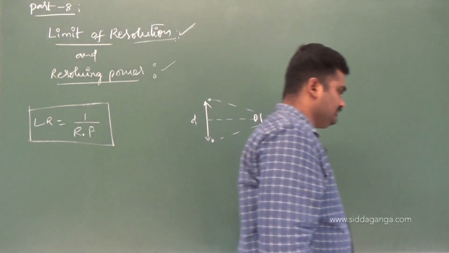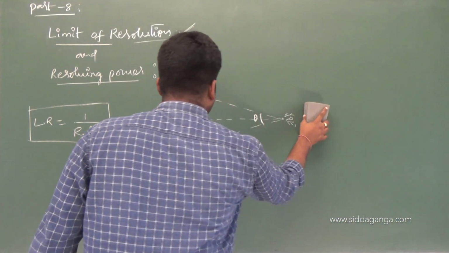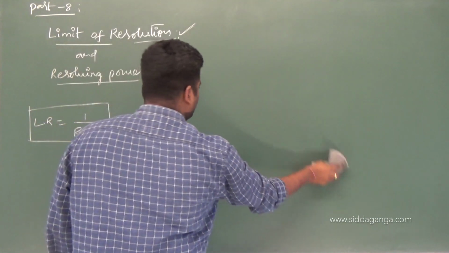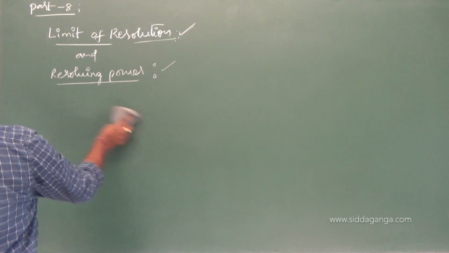Now there are two relations, or two formulas, we have to remember for the limit of resolution of a microscope and a telescope. Just have an idea of it.